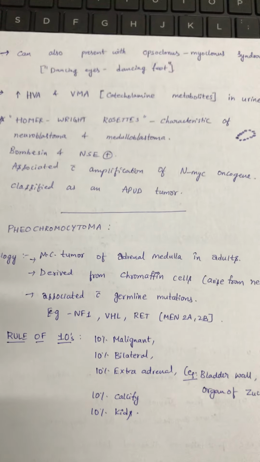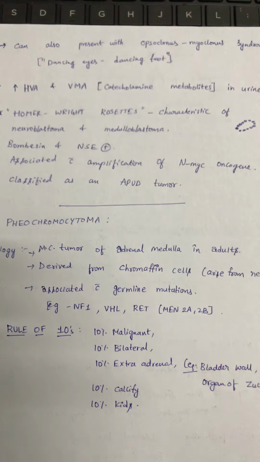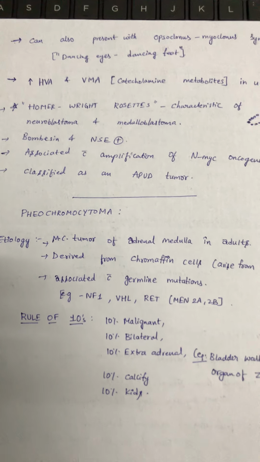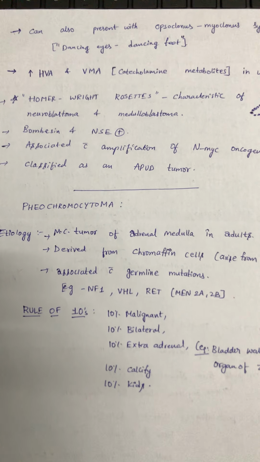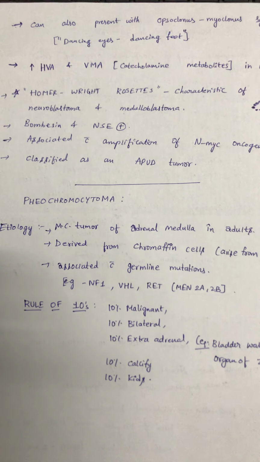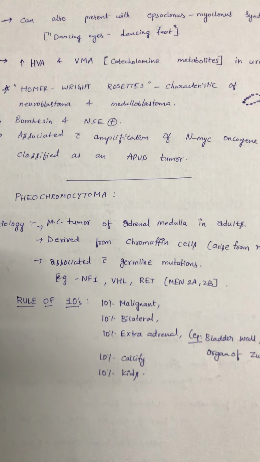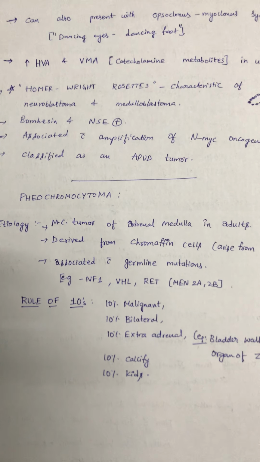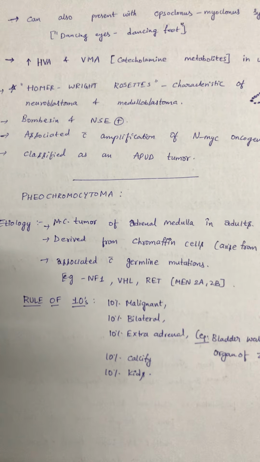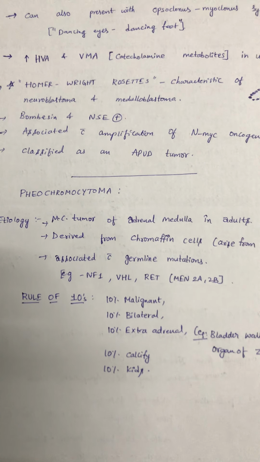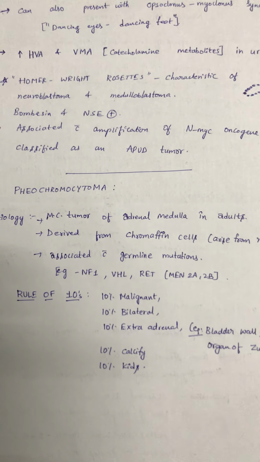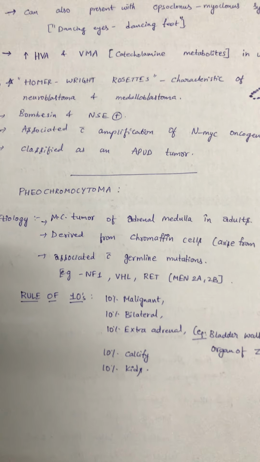And it can also present with opsoclonus myoclonus syndrome, that is dancing eyes, dancing feet, with elevated levels of homovanillic acid and vanillylmandelic acid, that is the catecholamine metabolites in urine. And the Homer Wright rosettes are characteristic of neuroblastoma and medulloblastoma. Bombesin and neuron specific enolase are positive. Next, it is also associated with amplification of the N-MYC oncogene, classified as an APUD tumor.